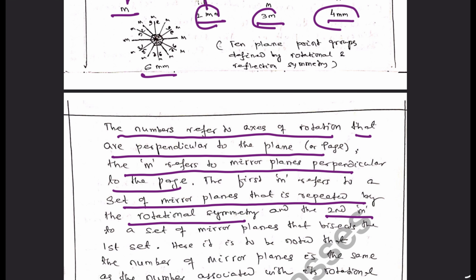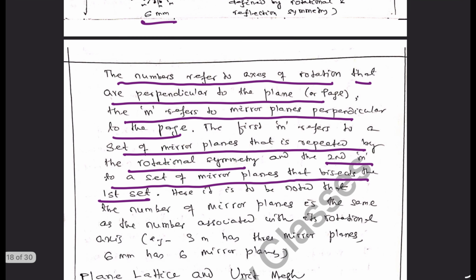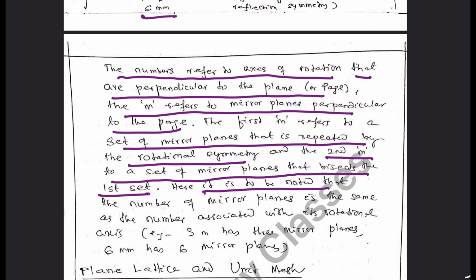The second M, wherever it is present, represents a set of mirror planes that bisects the first set. Here, it is to be noted that the number of mirror planes is exactly the same as the number associated with its rotational axis.